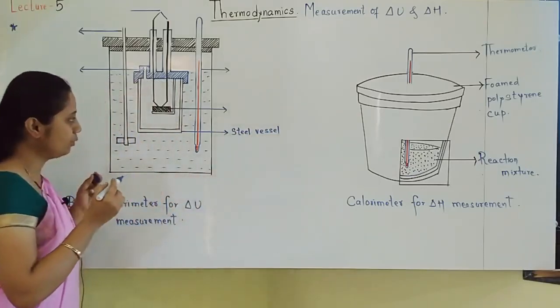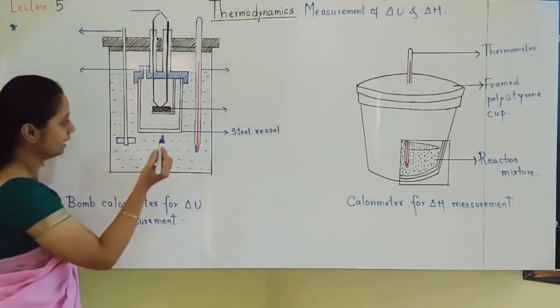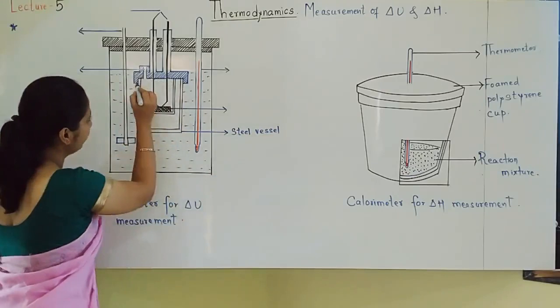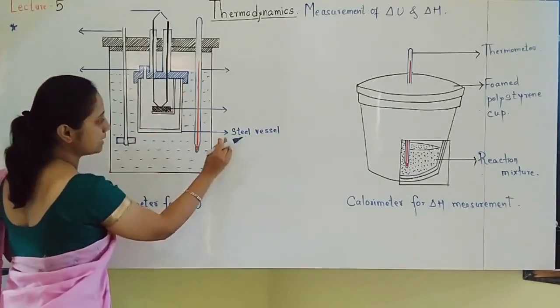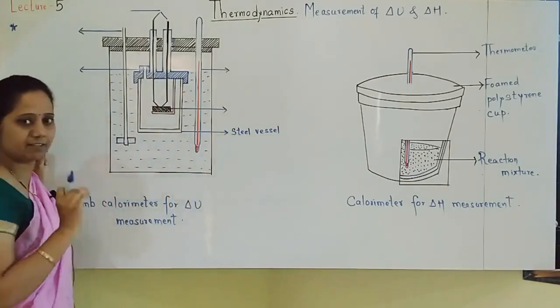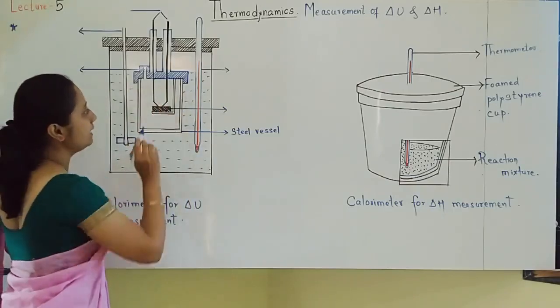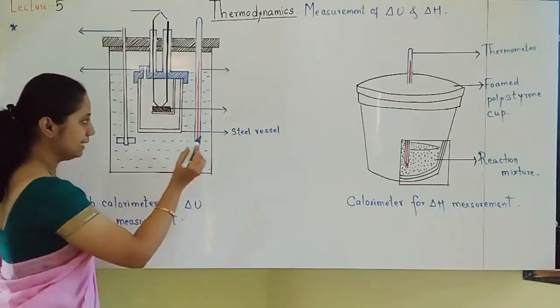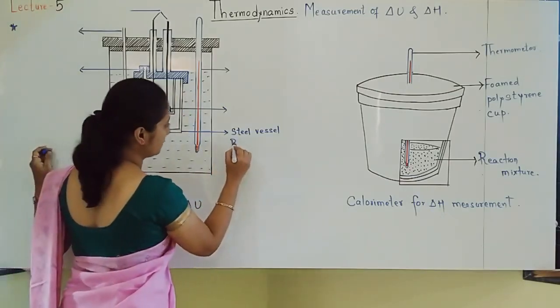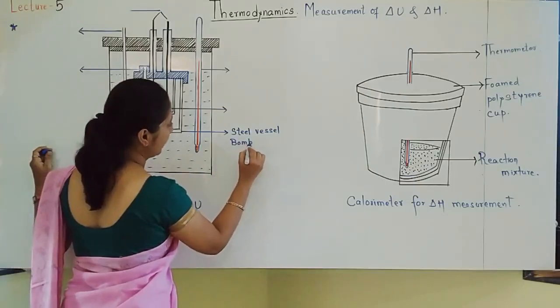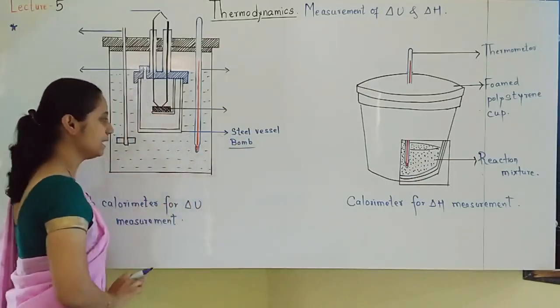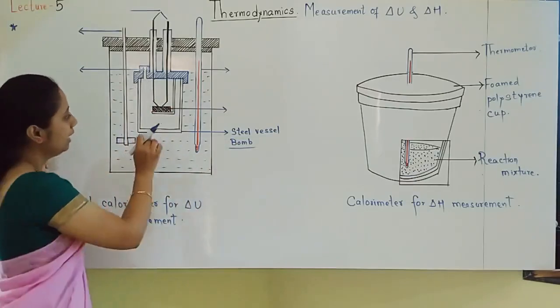Side by side I will do labeling, and like that I will go on telling you the information. This vessel is made up of steel, a very thick vessel, and it will be sealed at the top. This vessel itself is called the bomb, and that's why the calorimeter is called a bomb calorimeter.